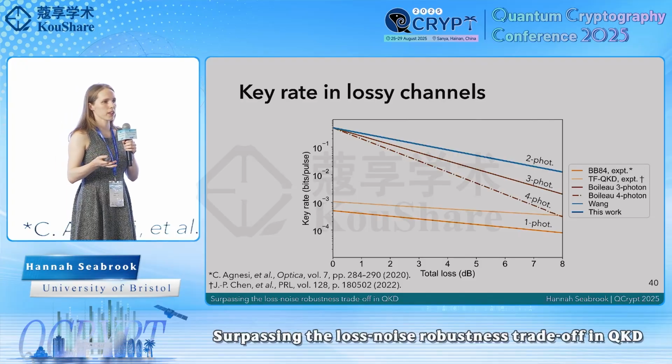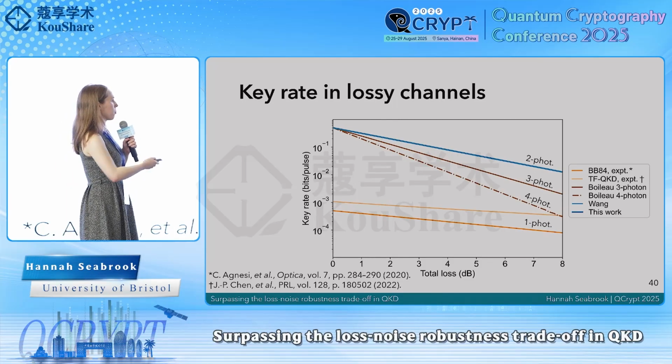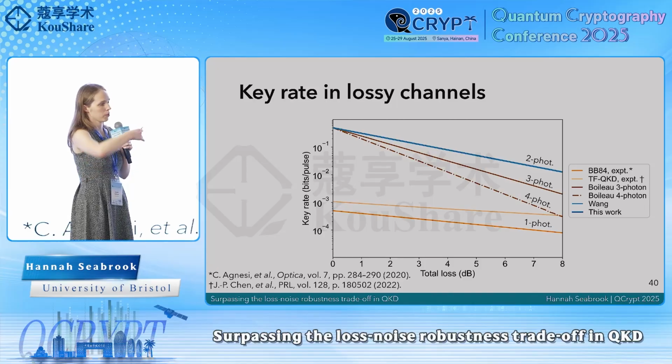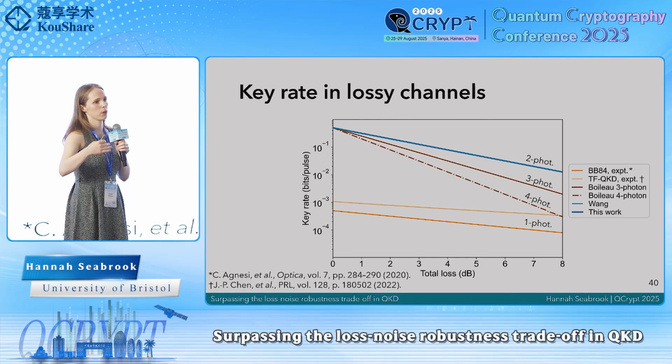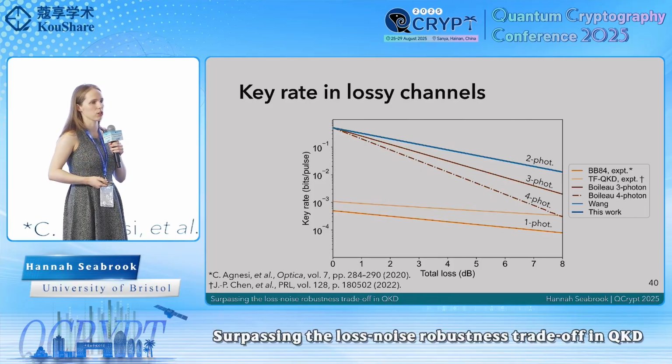But if you use time bin encoding, then as you go to larger distances, things like chromatic dispersion in the fiber will lead to an increased QBER. And after about 50 kilometers of fiber, this would lead to too large QBERs, and you have to compensate this using dispersion compensating fiber, which introduces extra losses into your channel.